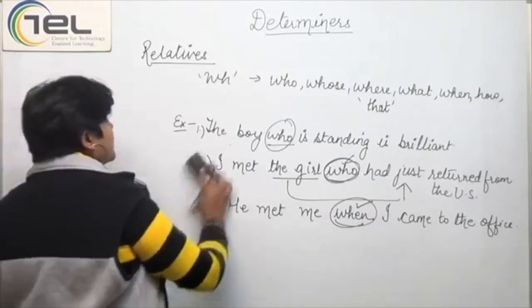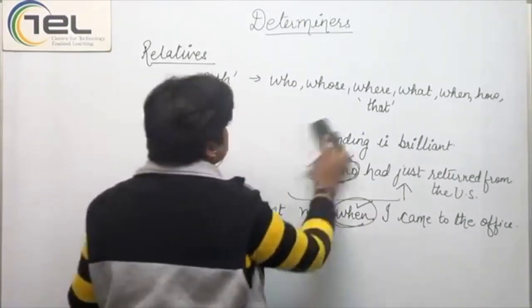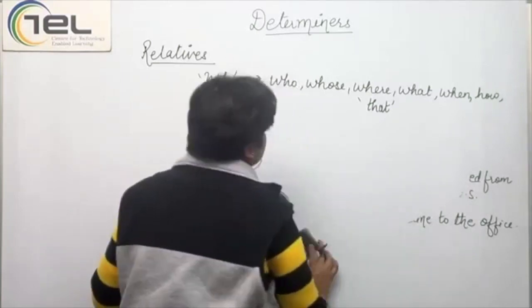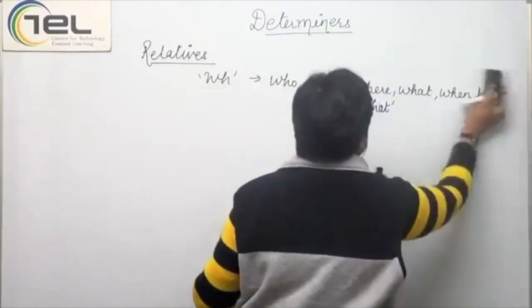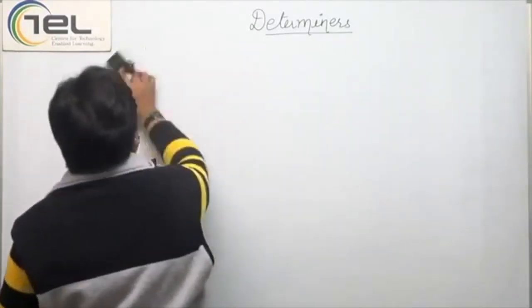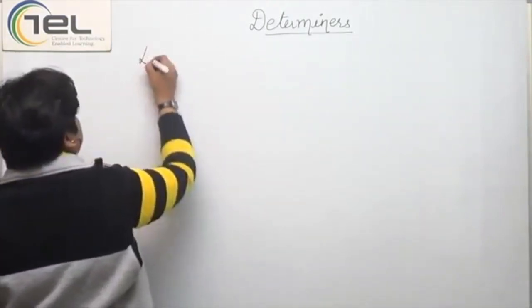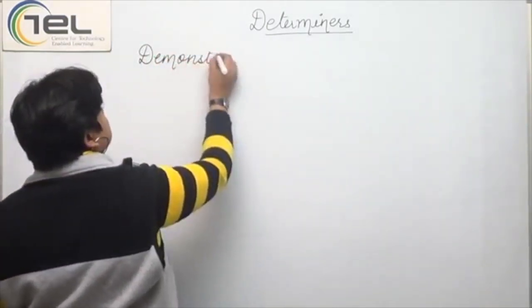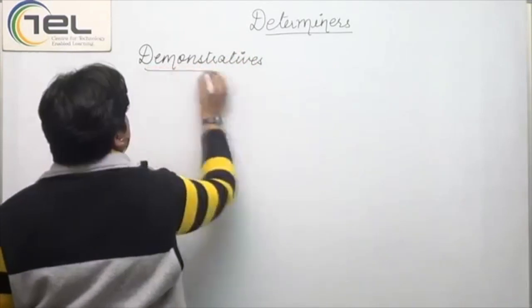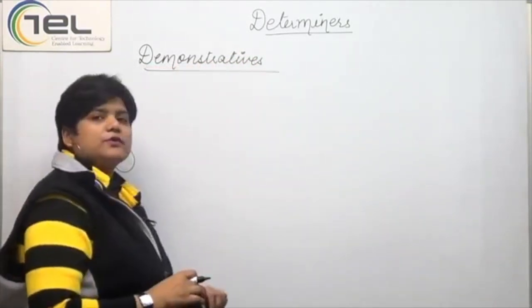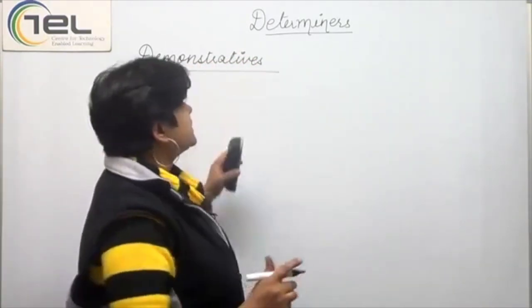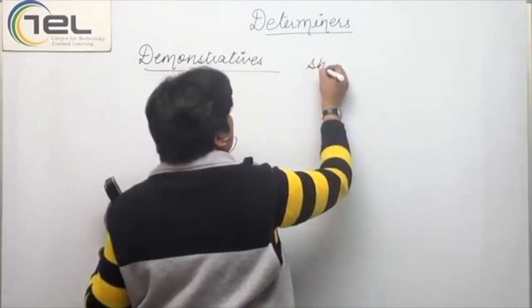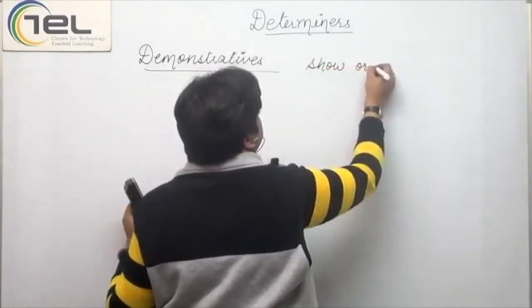Now with this, the last two categories, the classifications that are left, are demonstratives and interrogatives. Now let's come to the demonstratives. Demonstratives are the words, or you can call them demonstrative adjectives, that show or point out.